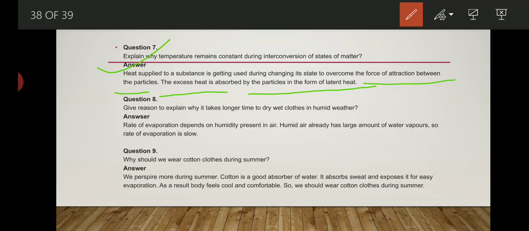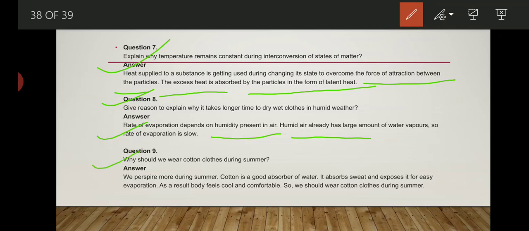Next question is, give reason to explain why it takes a longer time to dry wet clothes in humid weather. That we already know, the rate of evaporation depends on humidity present in air. Humid air already has a large amount of vapor, so the rate of evaporation gets slower. That we already discussed in our explanation of the evaporation topic. Now let's discuss the next question.